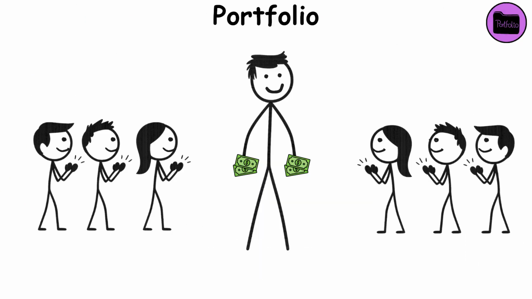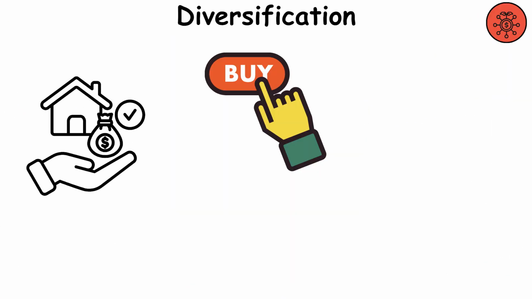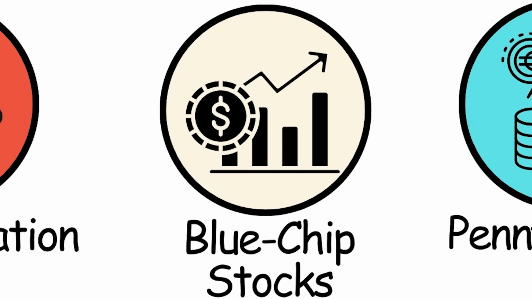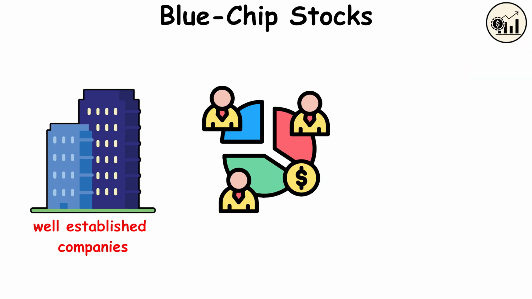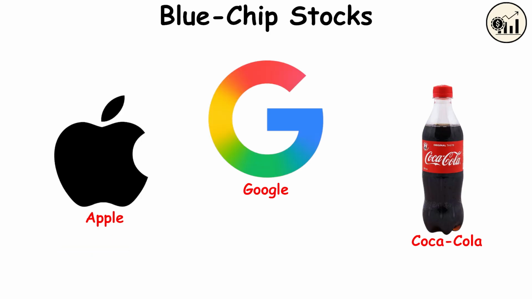Portfolio. The sum of all your investments. Diversification. Buying different types of asset classes. In theory, the more diverse a portfolio, the lower the risk. Blue chip stocks. Shares in large, well-established companies with a history of reliable performance. Think Apple, Google, Coca-Cola, and so on.